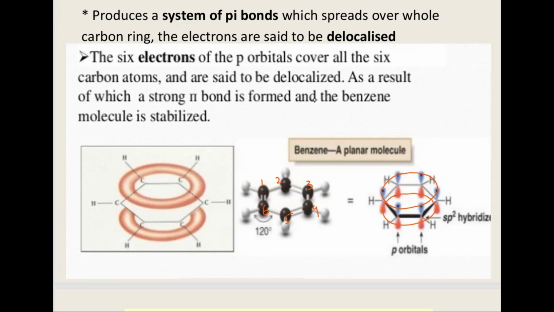Now there are three electrons per ring, right? They tend to be present in each cloud area above and below. And because of this overlapping orbital, they are able to move over the entire perimeter of the ring, and this is actually known as the delocalization of electrons. And the six electrons of the p orbitals cover the six carbons, as I showed you here. And this is how benzene acquires a strong pi bond structure with the delocalized ring, and that gives benzene